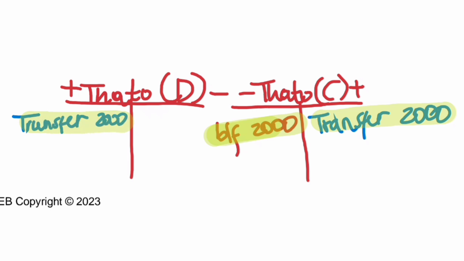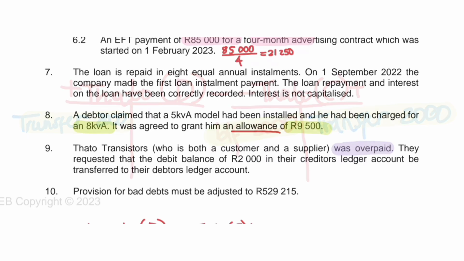The net effect is that we are going to debit debtor's control, which Tato would be inside debtor's control amongst other debtors. And we are also going to credit creditor's control. Tato in the capacity of a creditor will be there amongst other creditors. This adjustment does not directly affect the statement of comprehensive income unless you are given a percentage to calculate your provision for bad debts at the end of the year. You would need the debtor's control balance to do that. In this case, we don't need to do anything for our statement of comprehensive income because we are given the provision for bad debts at the end of the year.